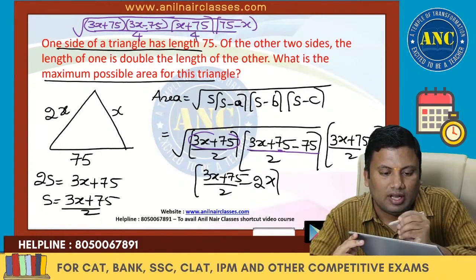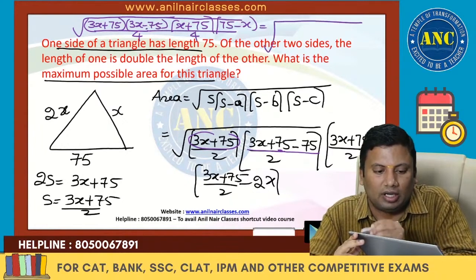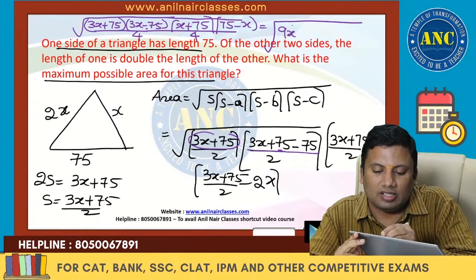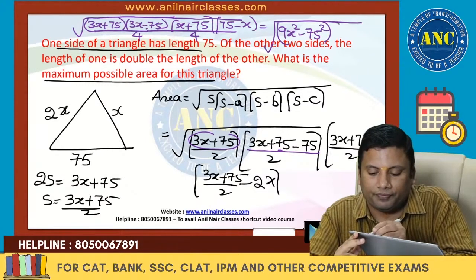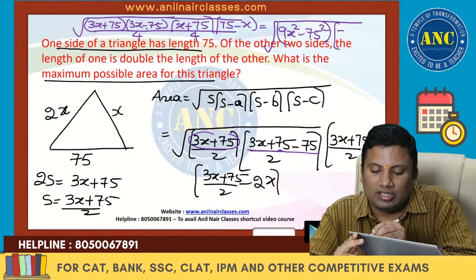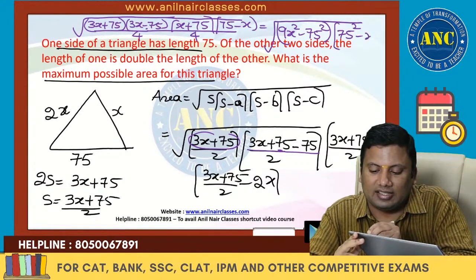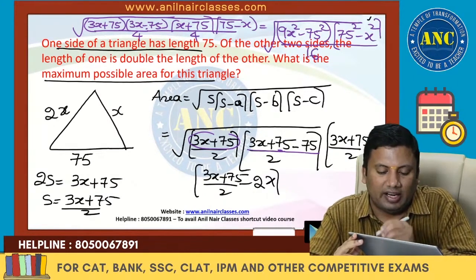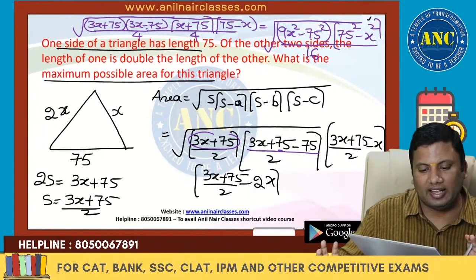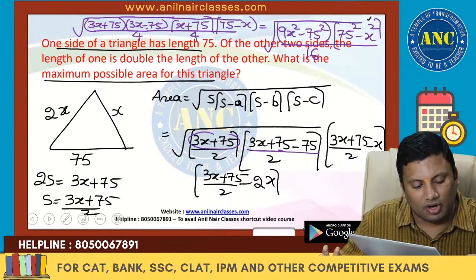That means this is root of 9x square minus 75 square into 75 square minus x square, divided by 16. I hope it is clear here. Once you understand this, you have the answer.